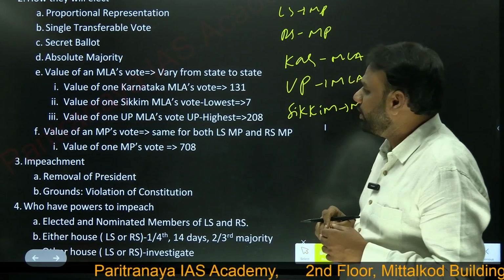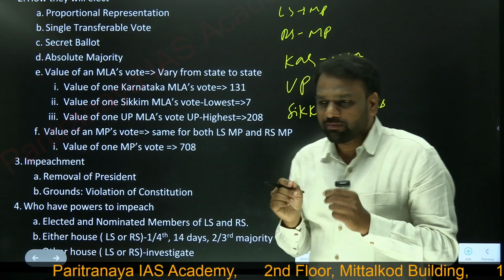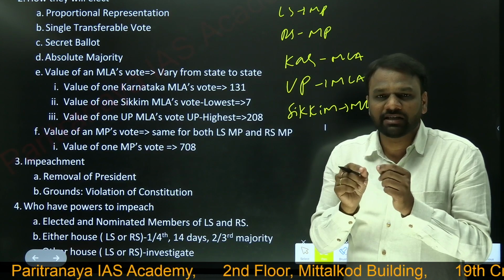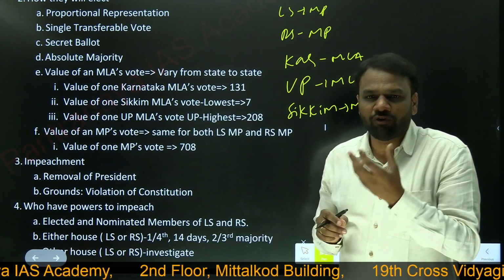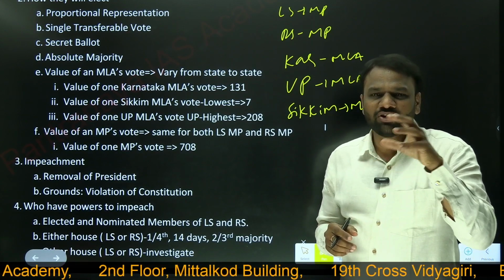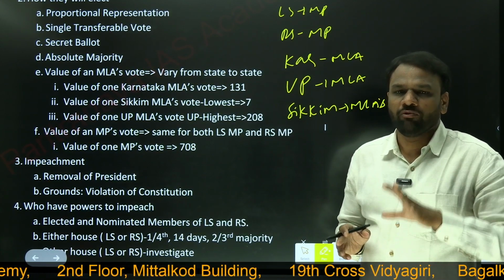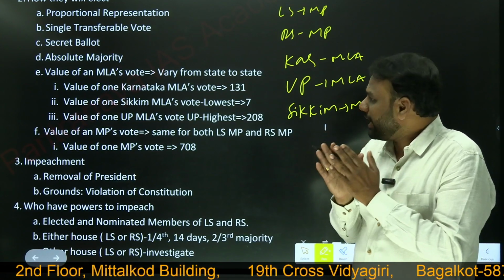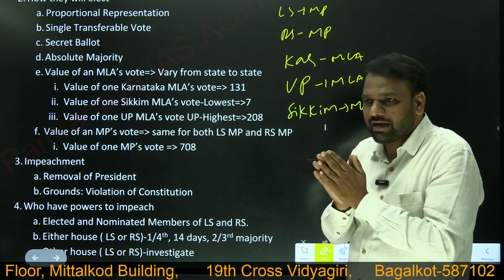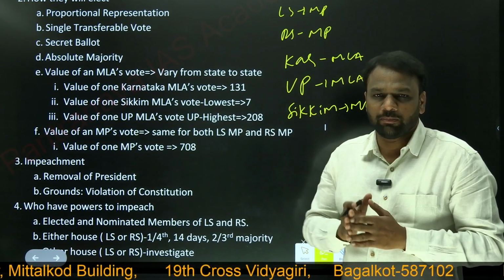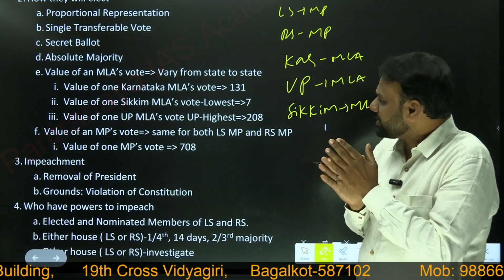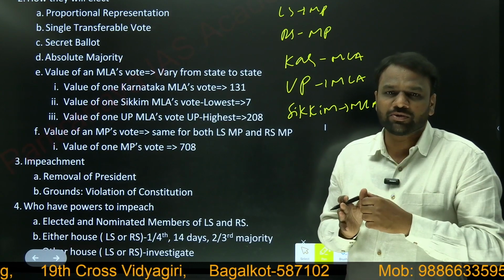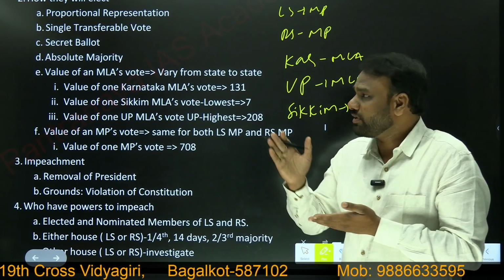Very important to understand, each MLA carries a particular value, and there is a formula for that, which is not important from the exam point of view. What we need to understand is whether an MLA of Karnataka has the same value as an MLA of Uttar Pradesh or Sikkim. It is not the same. It varies from state to state.